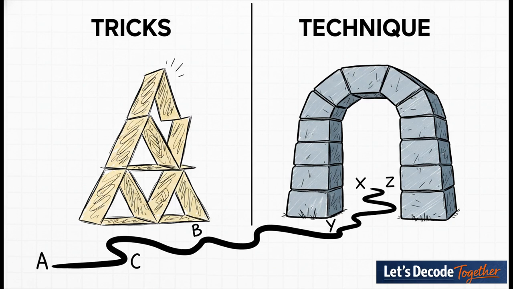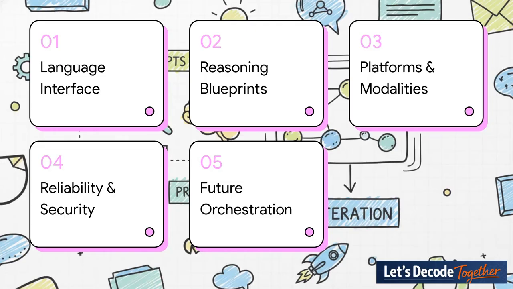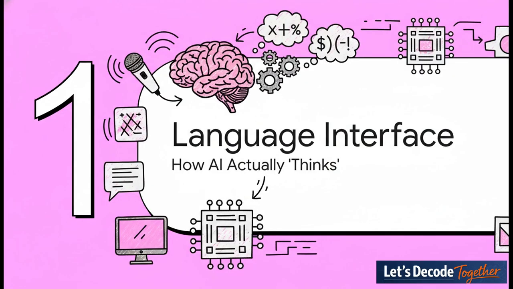So in this explainer, we're not just going to share a few tips. No, we are building a complete A to Z curriculum for mastering this incredibly powerful interface. So here's the game plan. We've got 5 essential parts. We're going to start with the absolute basics, how the language interface actually works. Then, we'll build on that with blueprints for getting logical, coherent results. After that, we'll get into the different dialects of modern AI platforms, tackle the super important issues of reliability and security, and finally, we'll look ahead to the future of automated AI orchestration. By the end, you'll have a rock-solid framework. Okay, let's dive in.